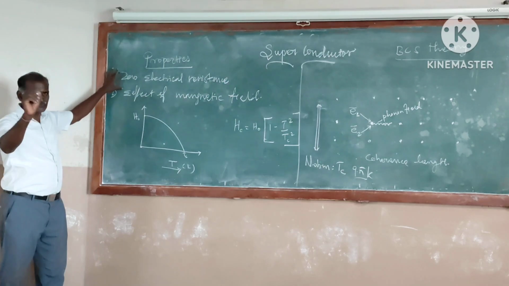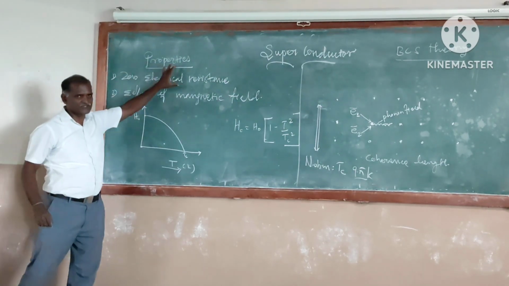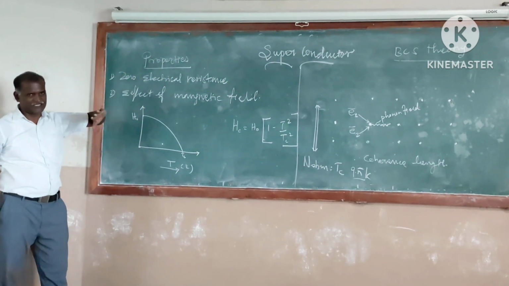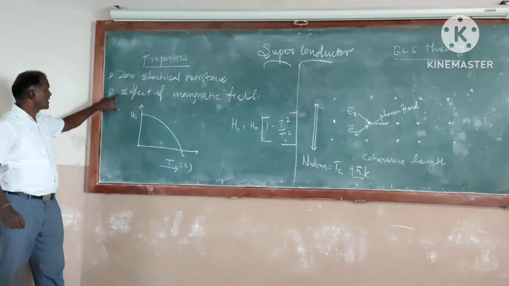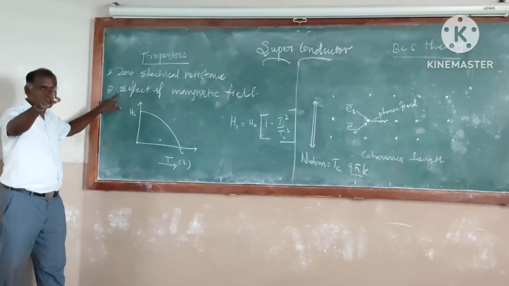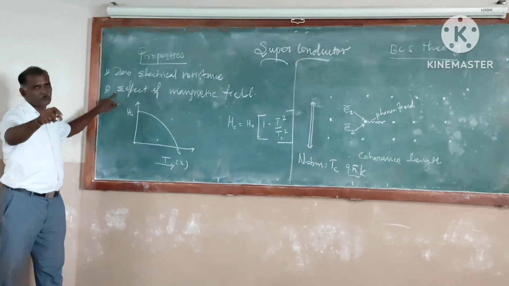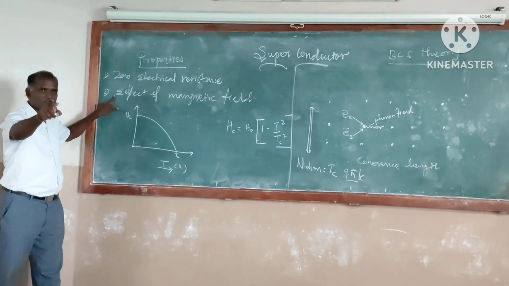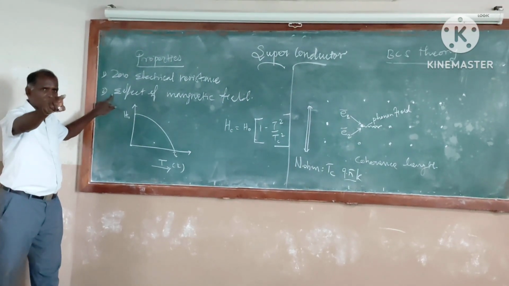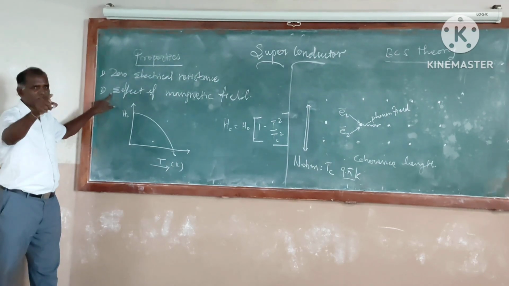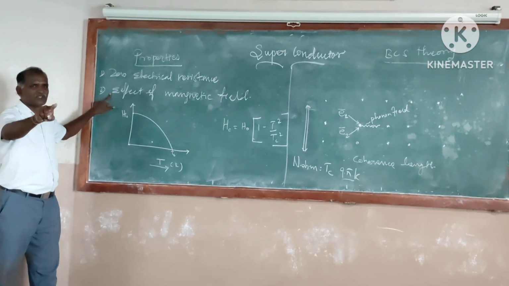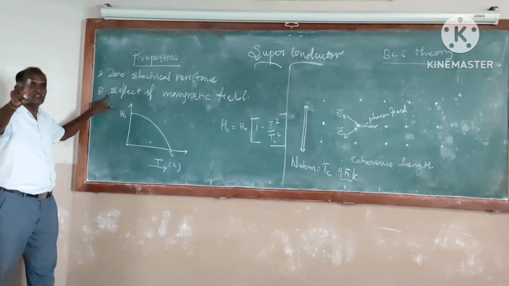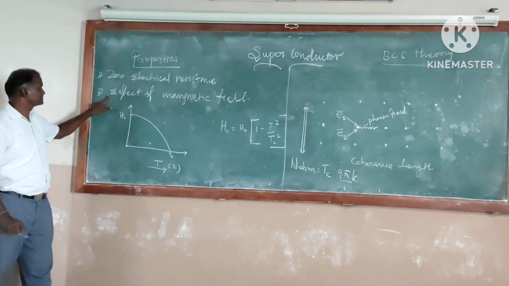A superconductor does not show any resistance, that is, zero resistance. You know the reason for that also. Cooper pairs are formed there at low temperature, at a particular temperature called the critical temperature. At the critical temperature, Cooper pairs are formed. Once Cooper pairs are formed, they can sail without any disturbance.